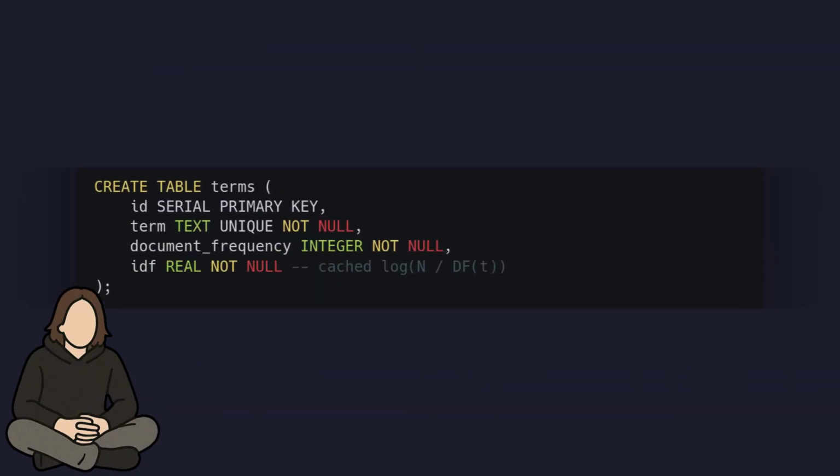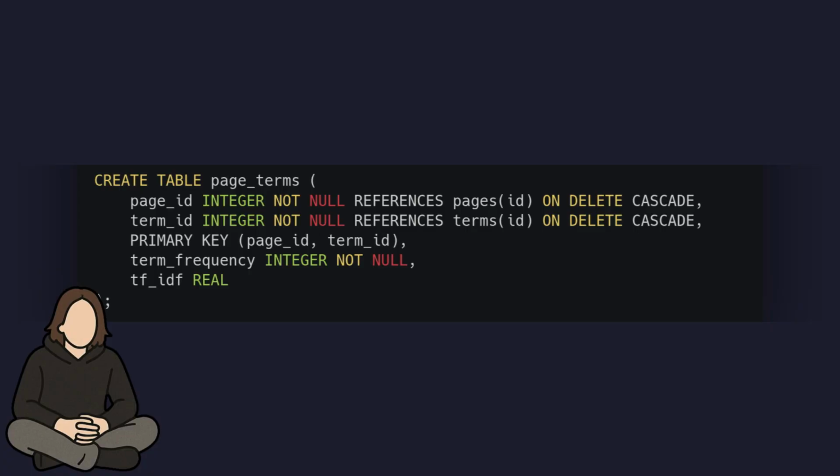Then is the terms table, which holds the ID of a term, the term itself, its document frequency, and the cached IDF. And lastly, there is the page terms table, which doesn't have an ID. But why? Because it has two IDs. Page ID and term ID that uniquely identify an entry in this table. Then there is a term frequency field, the actual value of the table at a given point, and cached TF-IDF. Let's talk about this one for a sec.